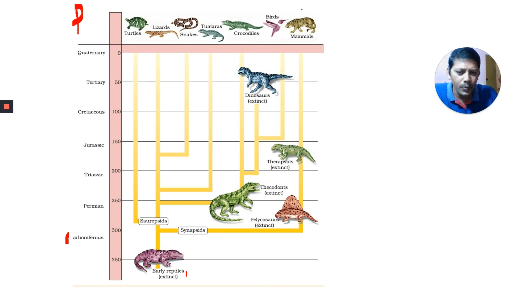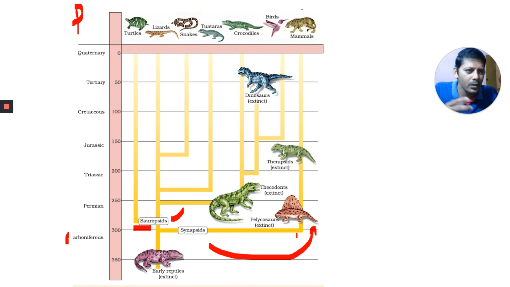From the early reptiles, which became extinct, two types of organisms evolved. One is Synapsids; you can remember Saina Nehwal. And Sauropsids; you can remember Sourav Ganguly, who is the president of the Board of Control for Cricket in India, BCCI, at present. Saina Nehwal and Sourav Ganguly: Synapsids and Sauropsids. Saina Nehwal got married. Pelli means marriage, so you can remember Pelycosaurs.